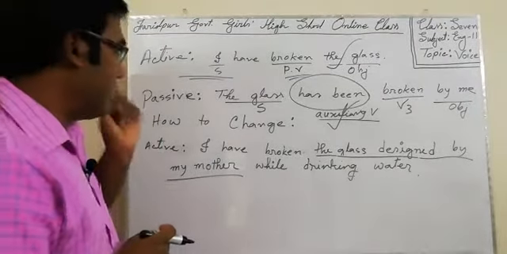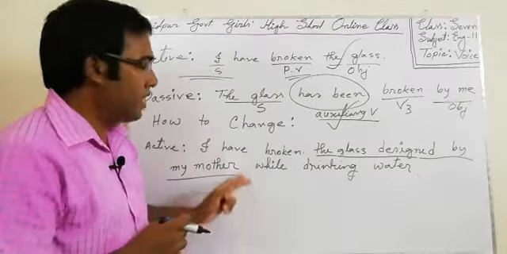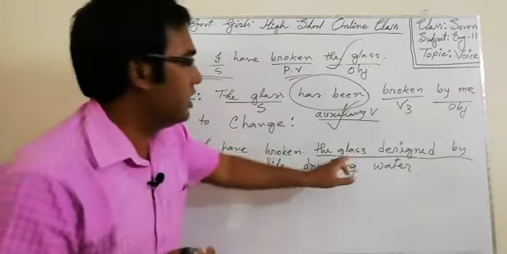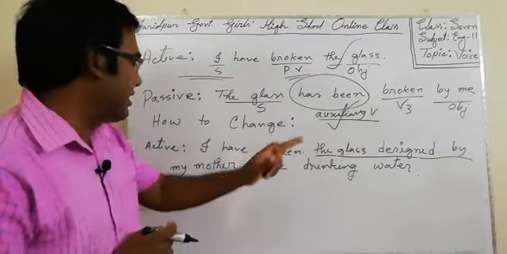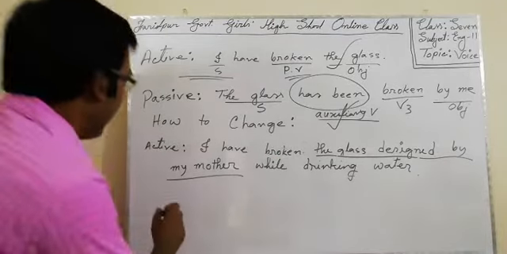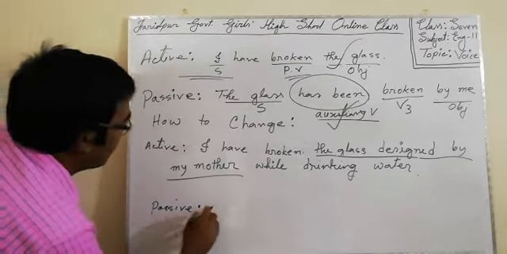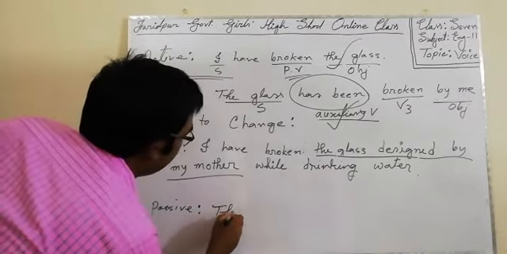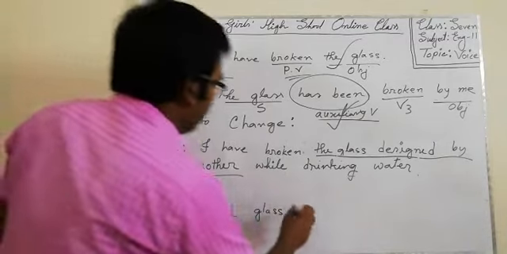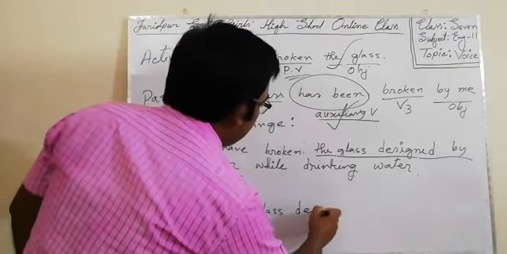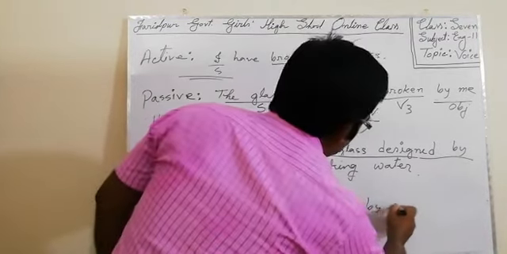Is it clear? So, if I want to make this sentence passive, now I have to take this whole part as the object in the sentence. The glass designed by my mother. So I have to write the glass designed by my mother.